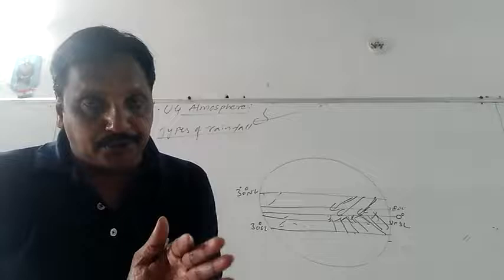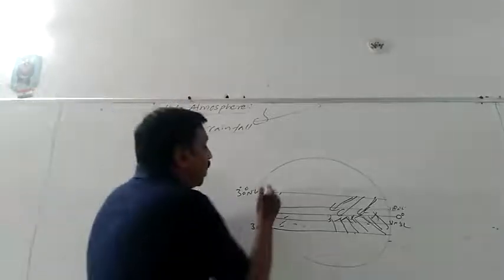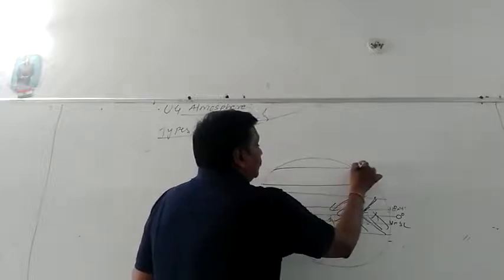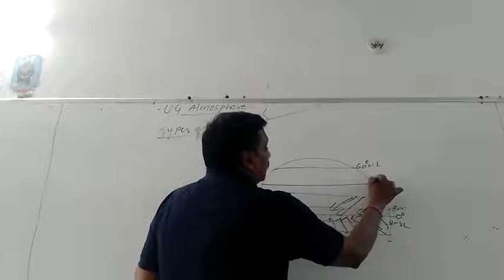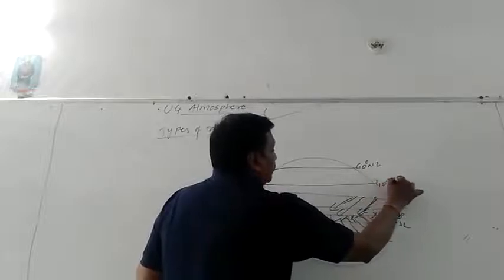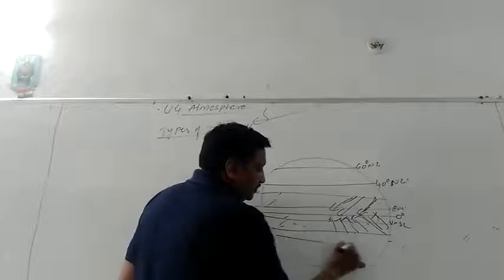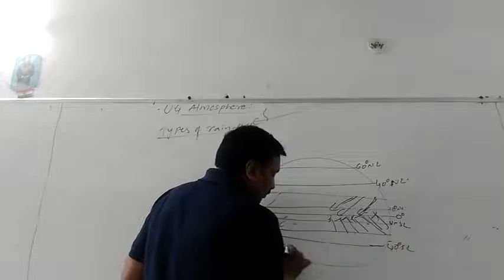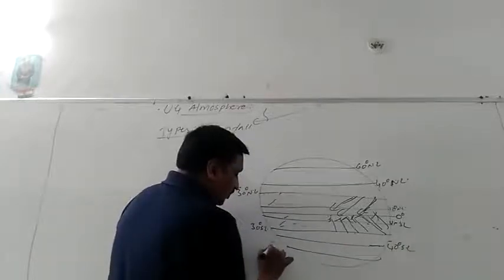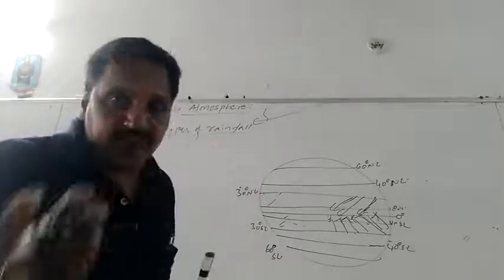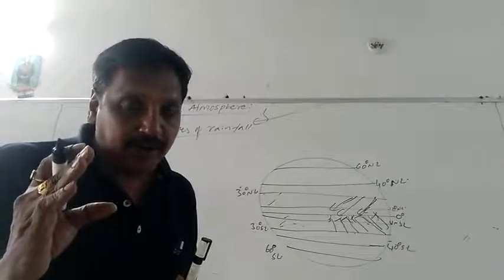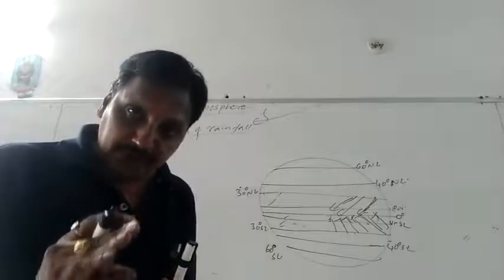And another point to remember. The areas lying between 40 degrees to 60 degrees, temperate zone, 40 to 60 degrees. So either in the northern hemisphere or southern hemisphere, the areas lying between 40 degree to 60 degree latitudes, both in northern hemisphere and southern hemisphere.